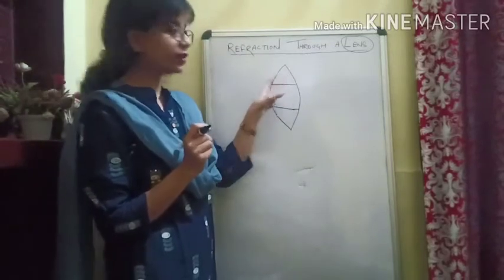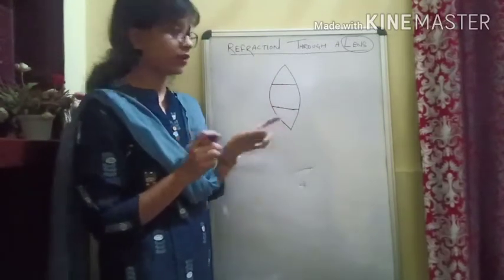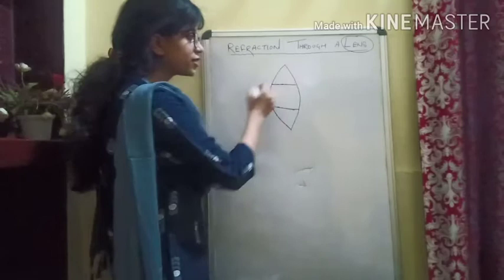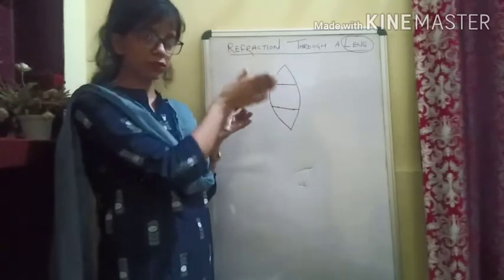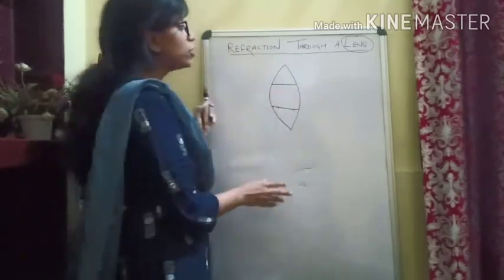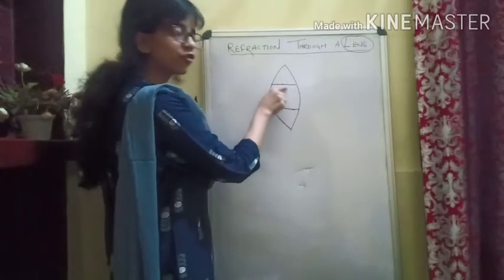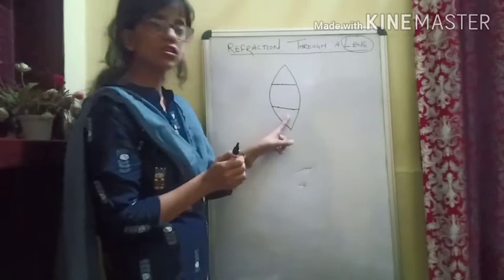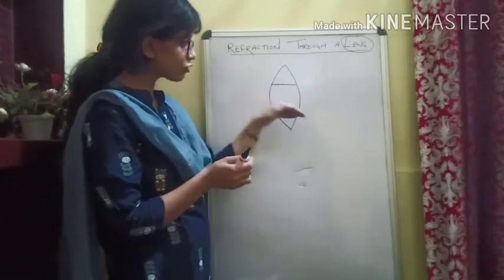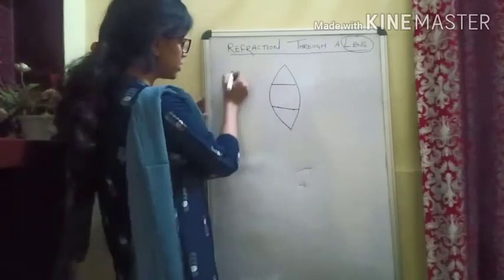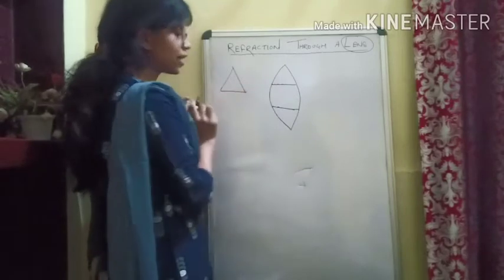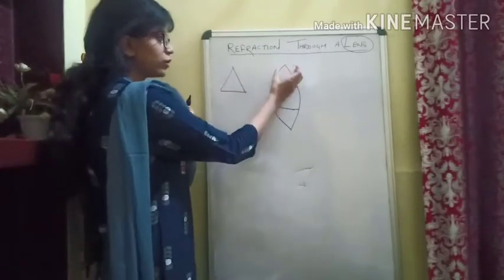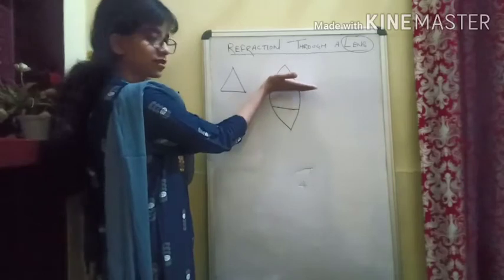The upper part, the middle part, and the lower part. Now if you see, this upper part is behaving as a prism, one surface of the prism which I have shown you all. So you see, this must be the base of the prism, which is downside. Okay, now if you see, this also is behaving like a prism, but the base of the prism is actually upside. You see, this is like a prism, so we can assume it like a prism, but the base is this downside.